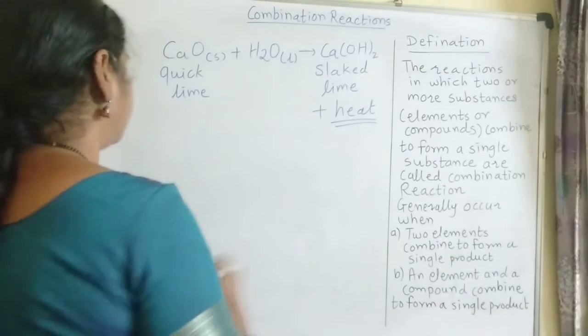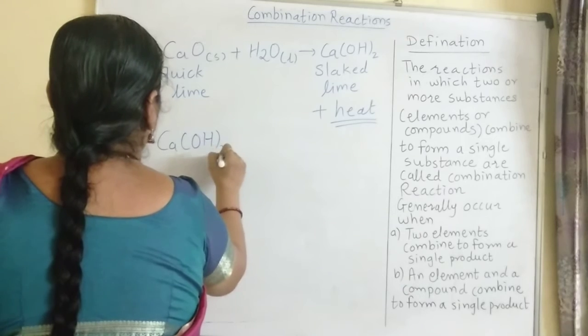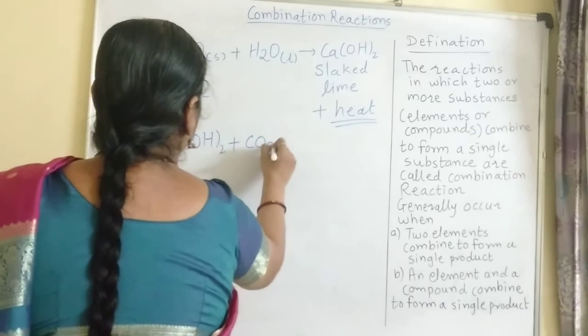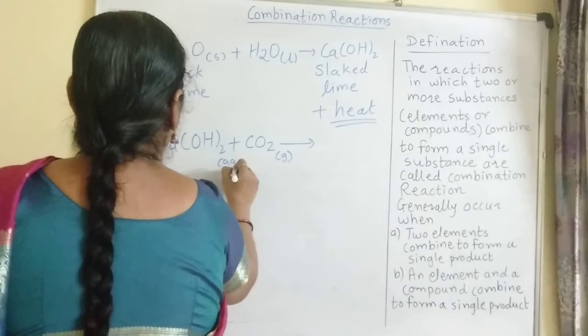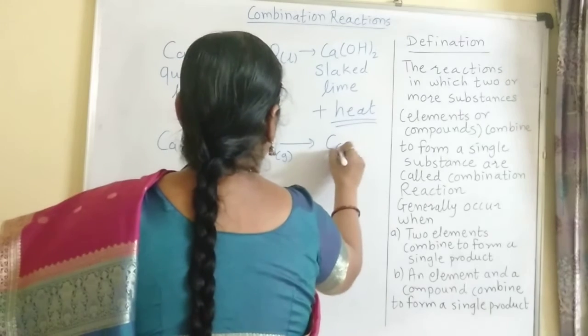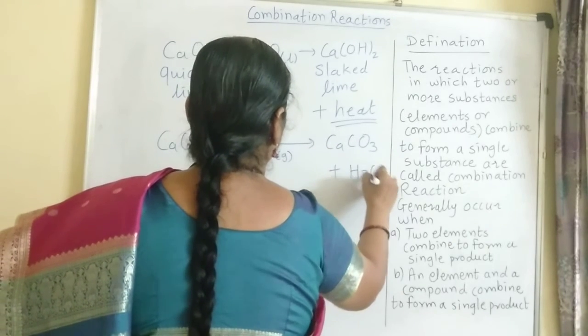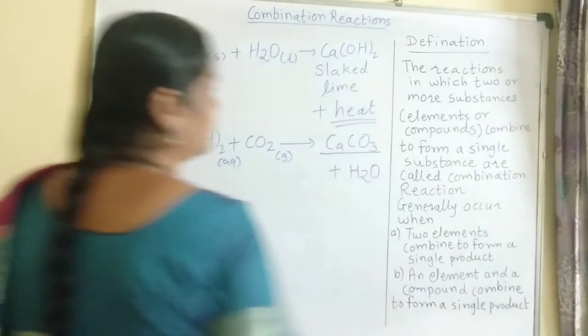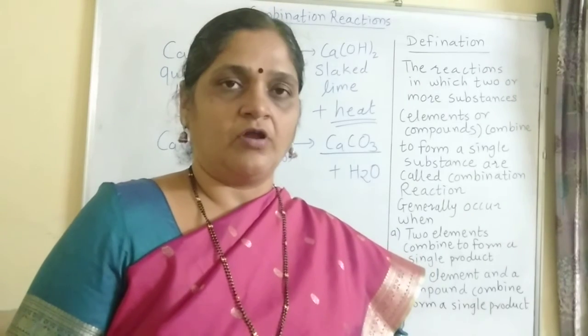Now this slaked lime solution combines with carbon dioxide gas in air to produce calcium carbonate and water. Because of this calcium carbonate, the whitish appearance is there on the wall.